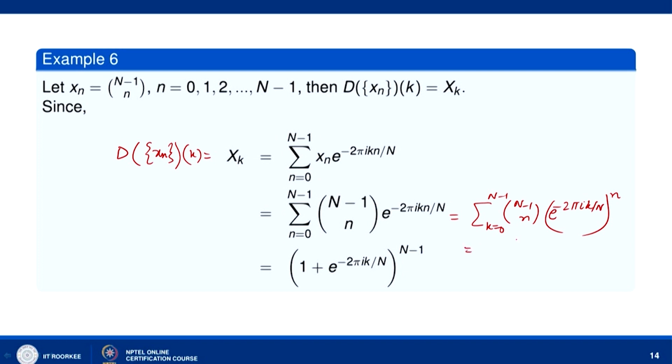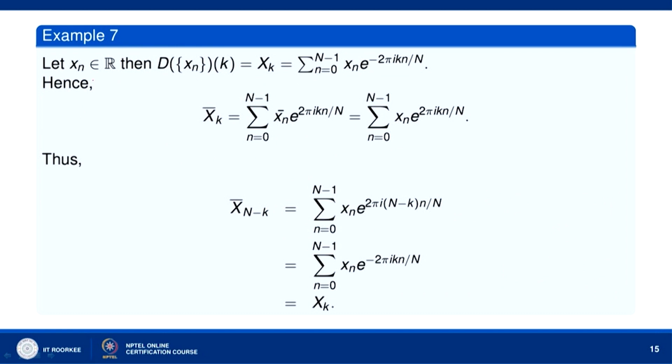So, by the binomial theorem, this is nothing but 1 plus alpha to the power n minus 1, where alpha is e to the power minus 2 pi i k by n. So this is 1 plus e raised to the power minus 2 pi i k by n, and I am writing this as alpha. This is how we can do this problem, again for k equal to 0, 1, 2, 3 and so on up to n minus 1.